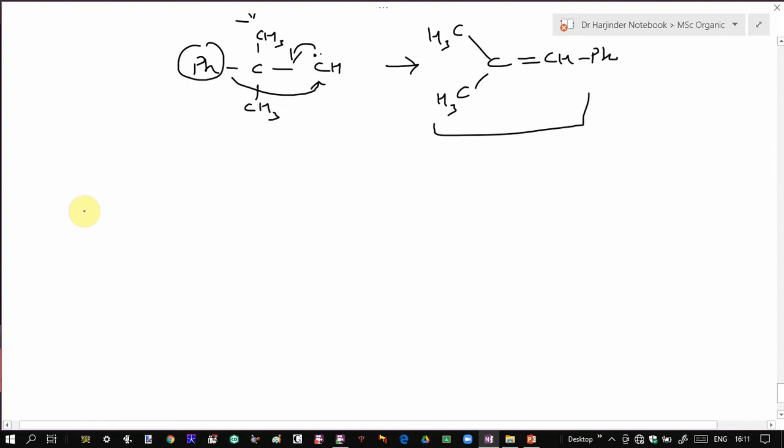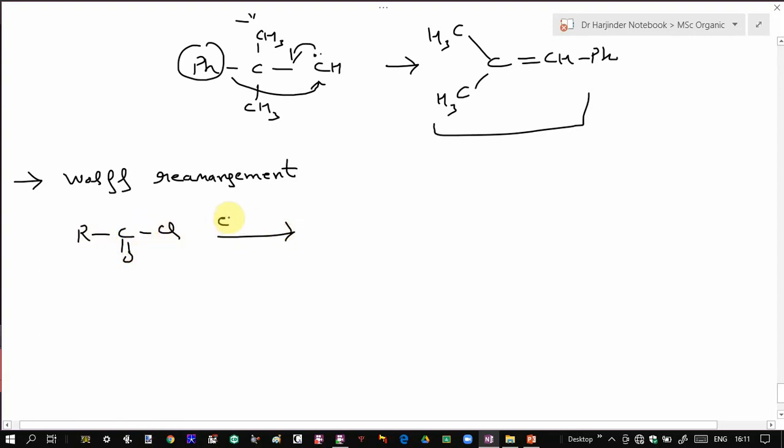And similarly, there is another example of rearrangement reaction, and that is called Wolff rearrangement. So what happens in case of Wolff rearrangement? Suppose you have an acyl chloride, and now if you treat it with diazomethane, this Cl will be replaced by N2, and you will get this one.